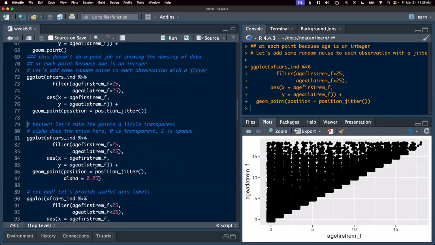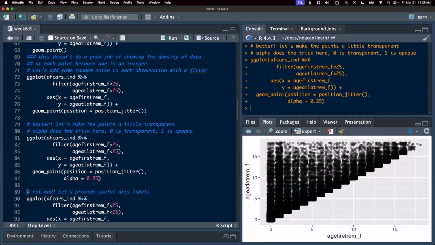So maybe I want to go a step further. I also might want to adjust the transparency of the points. So to do that, I'm going to use the alpha parameter. Alpha takes on values between 0 and 1. And here I'm going to use a 0.25. 0 means fully transparent. 1 means fully opaque. 0.25 will give me a fairly transparent point. Now we can really start to see the density of the data a little more clearly. Most of the data is falling along the y equals x line, right? That's our modal kind of value, right?